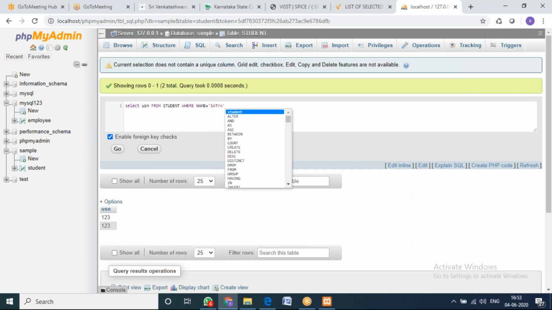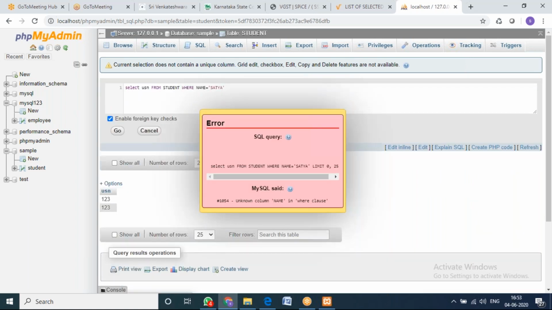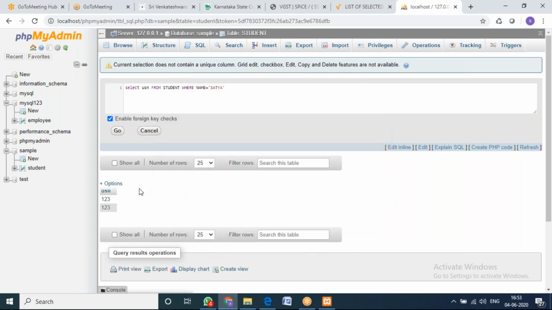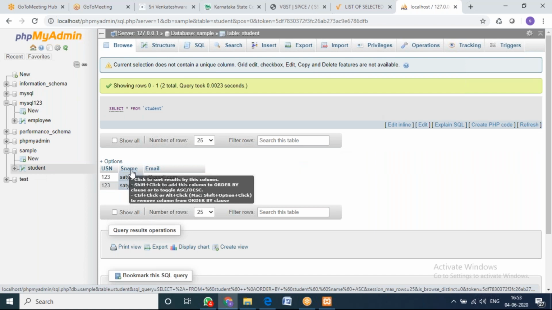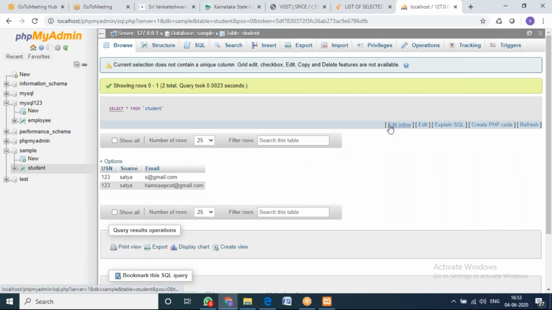Go. What happened? Unknown field name. What is the field name we have given? Yes, we have given S name. That's why it is showing an error.